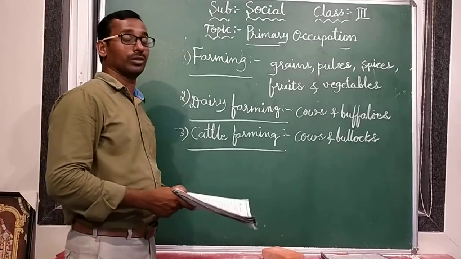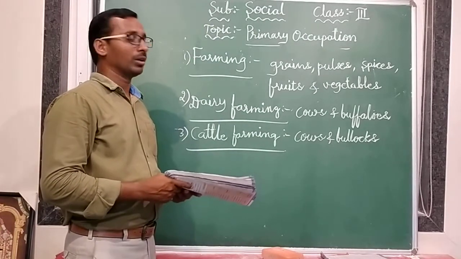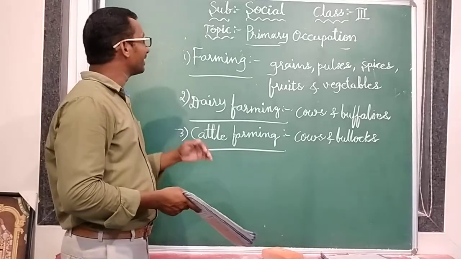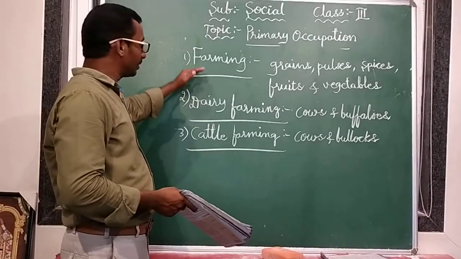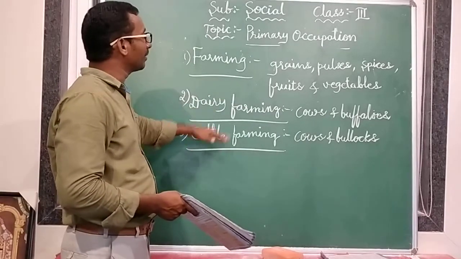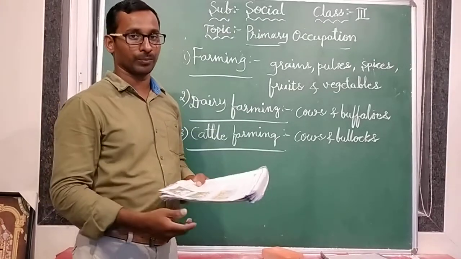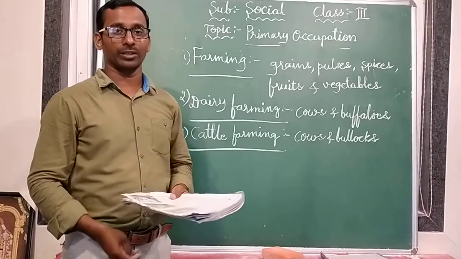Cows and bullocks are used to draw carts and to plough the fields. So we discussed in the primary occupation about these three things. In the next class we are discussing some more. This is about primary occupation.